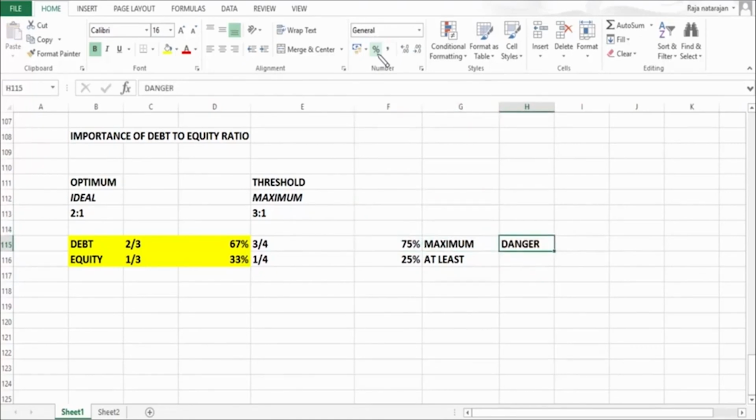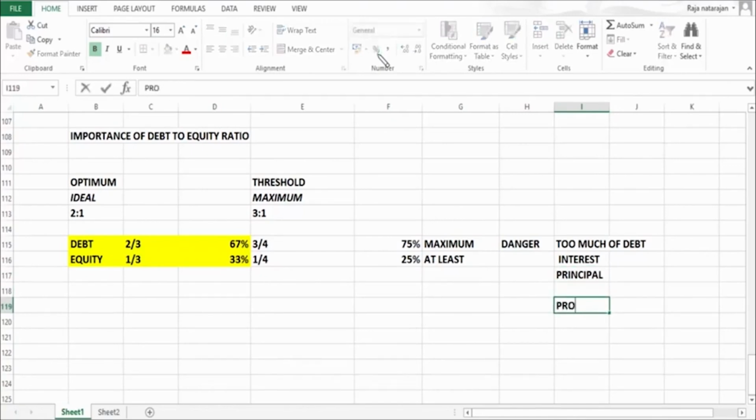Why it is considered as danger? Because at this level this company has got lot of debt, that is 75% is debt. So anything greater than 75%, it means it is too much of debt. And what is the problem with too much of debt? You got to pay interest, you got to pay principal, that is associated with every debt, but you got to pay irrespective of what is happening in your business, whether you make profit or suffer loss.